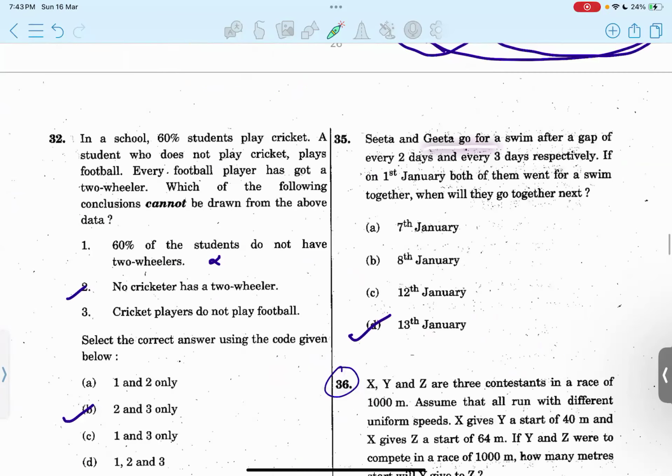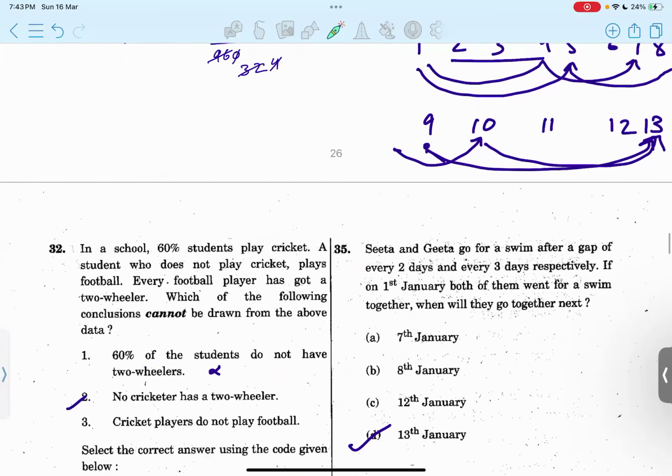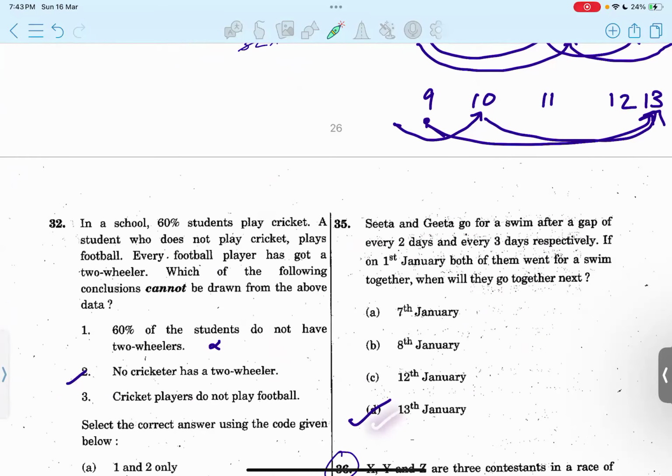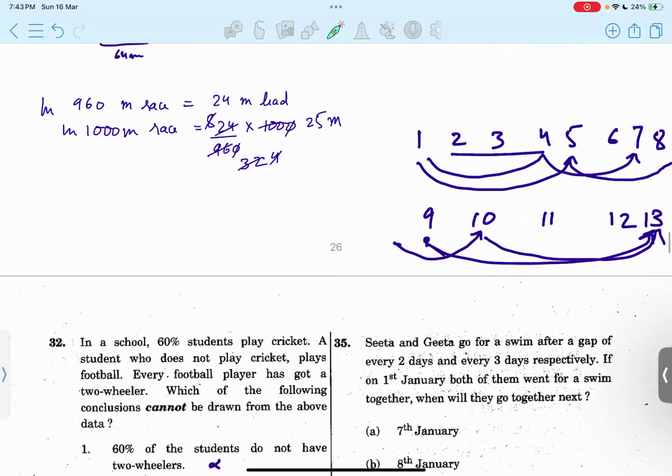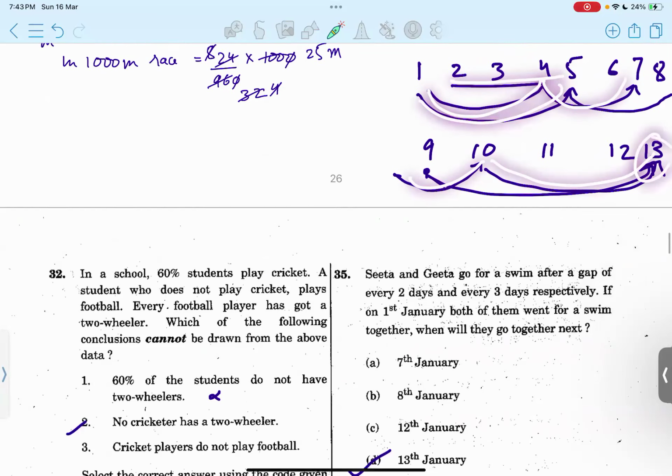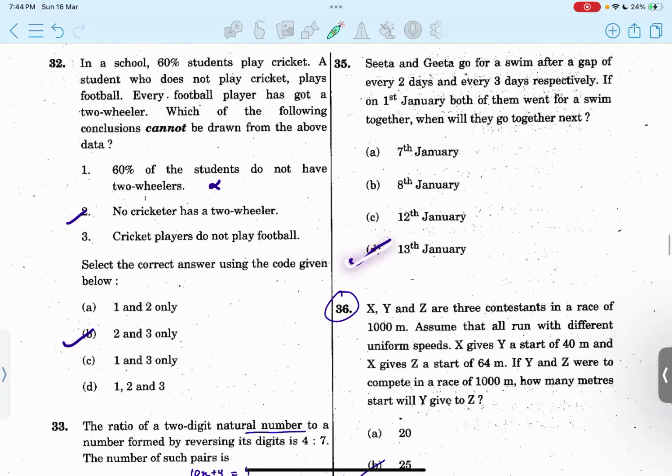Sita and Geeta go for a swim after a gap of every 2 days and 3 days respectively. If on 1st January both of them are going for a swim together, when will they go together next? You can see that the maximum is up till 13th of January and we are given from 1st. So you can see that after a gap of two days, what all days would be there, and after a gap of 3 days, what would be there. Both of them will go again on 13th of January. Option D.